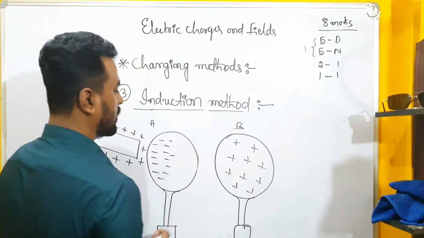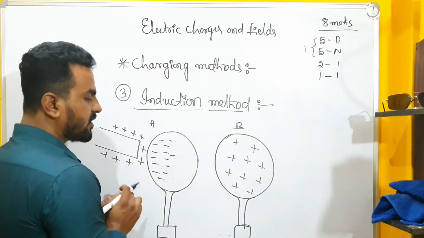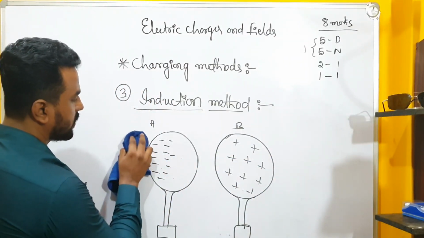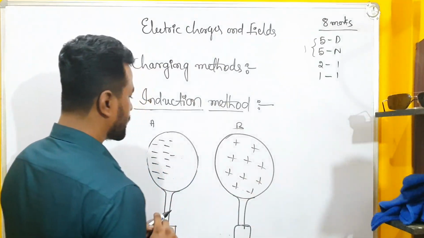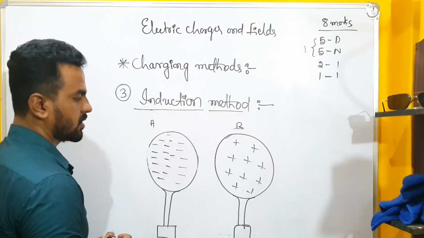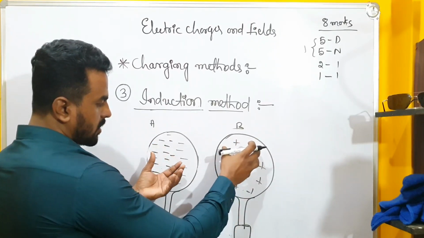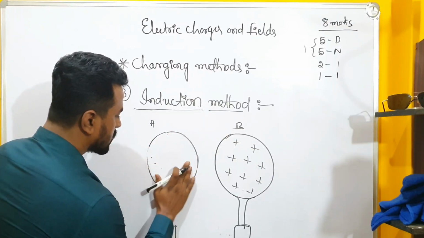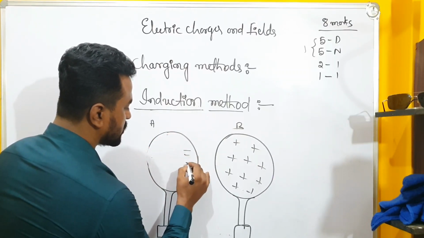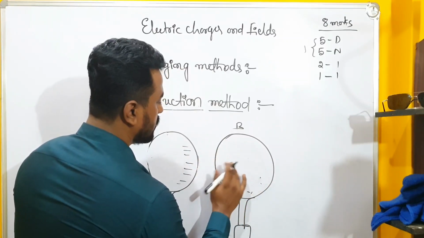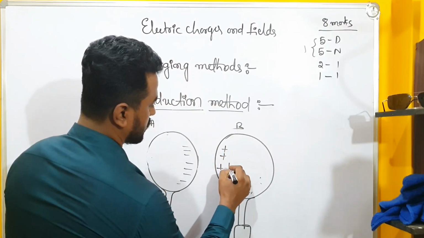When we separate them, the charges are separated like this. After that, I will remove this rod from near sphere A. So all the charges will distribute like this. Because they are kept very near, these negative charges come to this position and these positive charges will come to this position.